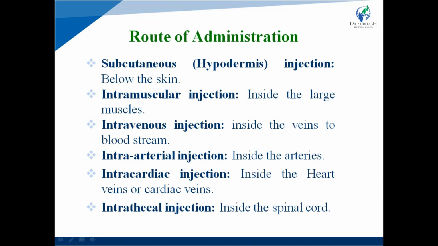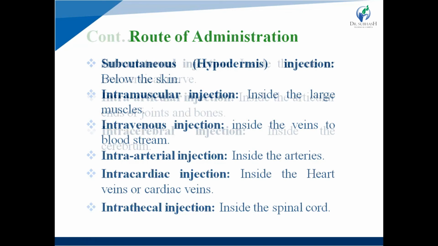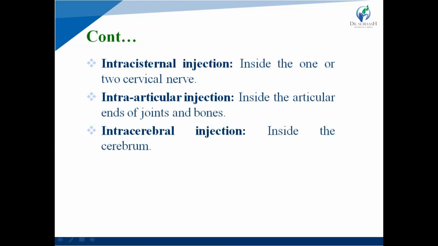Intrathecal means spinal cord, so intrathecal injection is applied into the spinal cord. Next route is intracisternal injection, which is applied inside the cervical region.